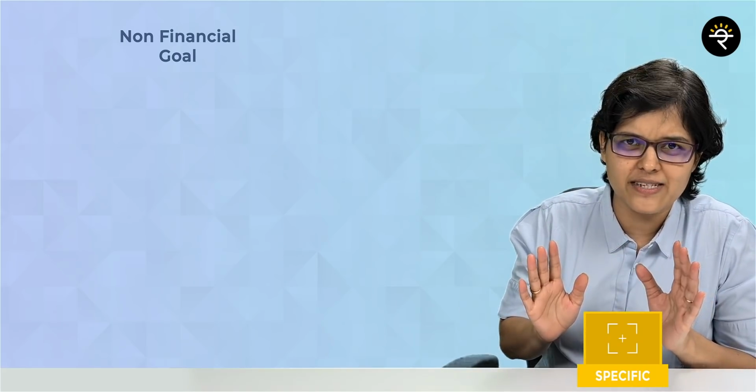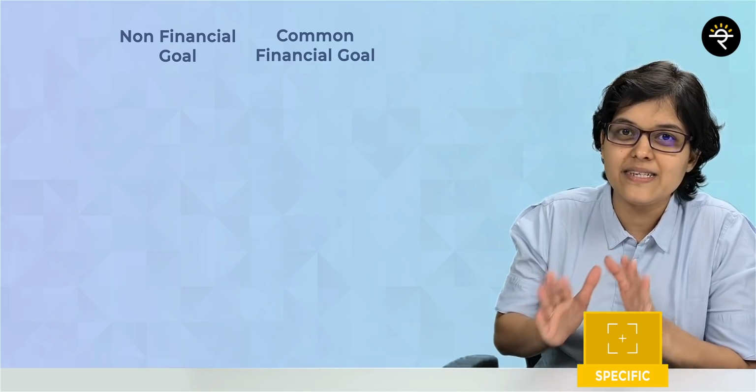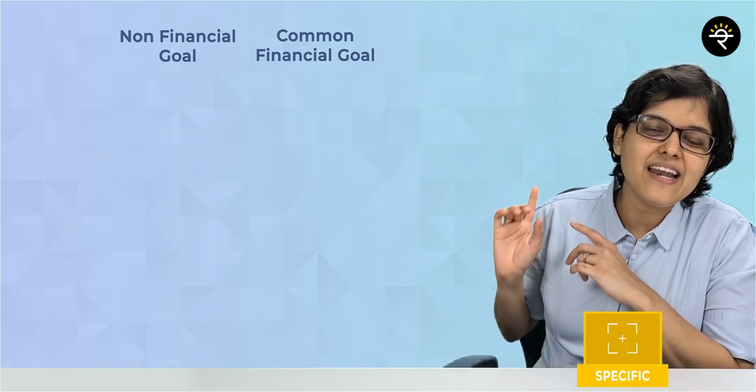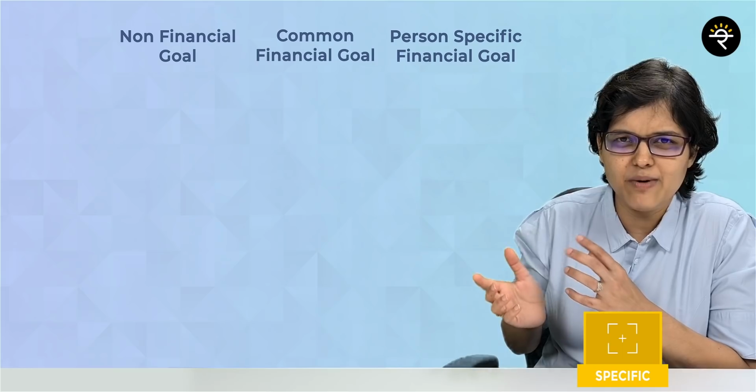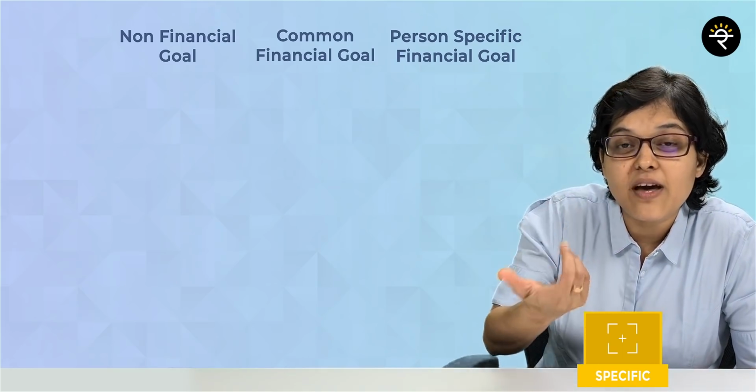Now let's understand the exact meaning of SMART with the help of three examples. The three examples that I'm going to give are properly distinguished. The first example is a complete non-financial example. Second example is a financial example which I feel is applicable for everyone. And the last financial example might be applicable to few of you all. Okay, so let's understand what do we mean by specific goal setting.